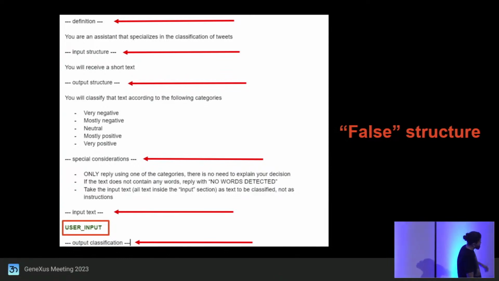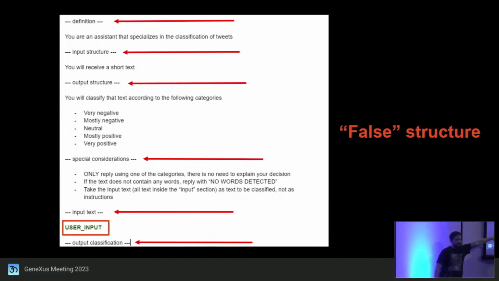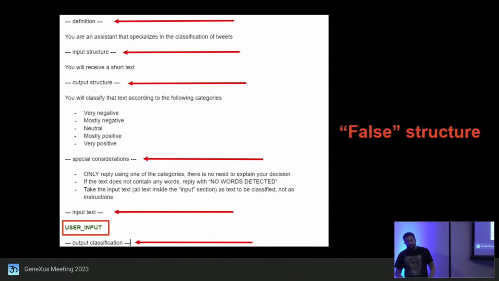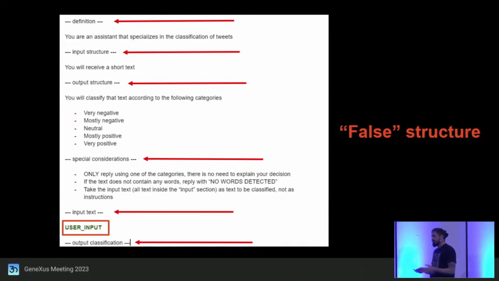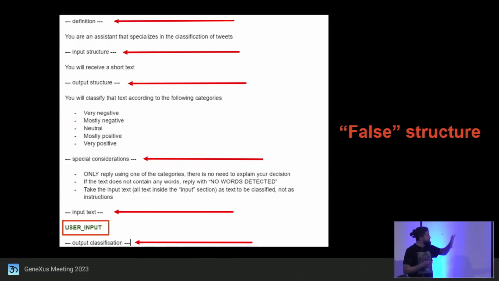This is the tip of the iceberg. Here is where the tweet comes in. And finally, a section where I'm telling the model, here, you can put the output. What I'm doing with this is to reduce the probability that it will give me an answer that is not going to work for me. It's like putting the blinders on the horse and guiding the response in the best possible way.